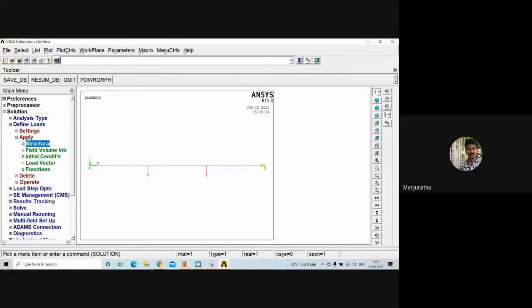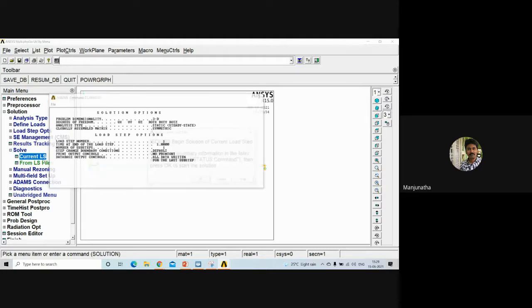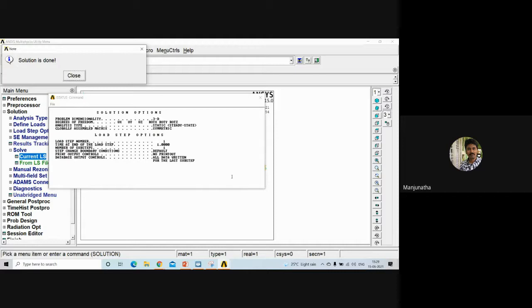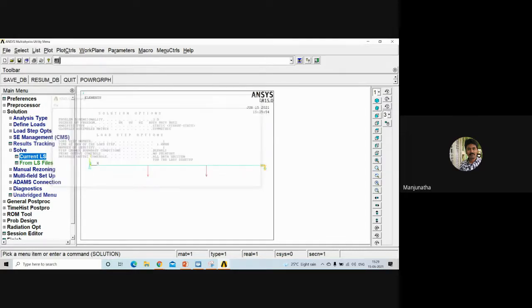Now let's go to solve, current load step. Click OK. If the solution is done without any error, you can move ahead. You can step forward.